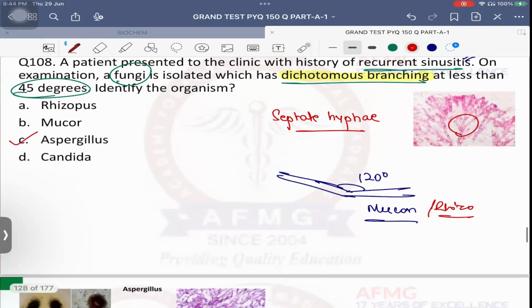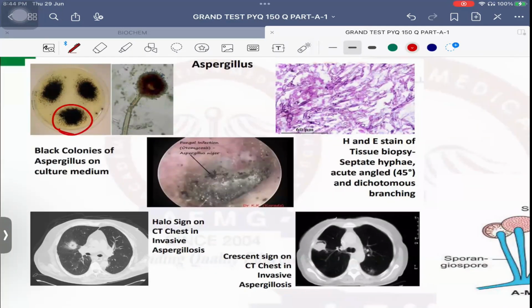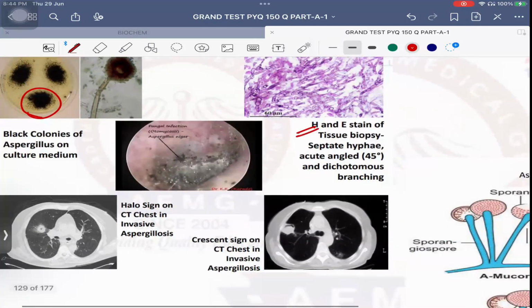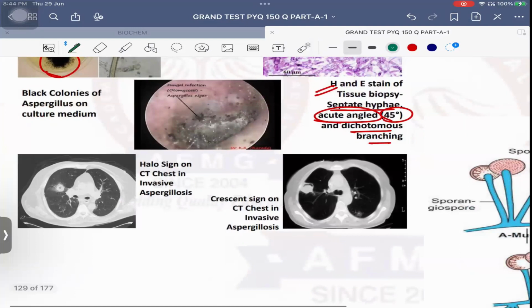That's it. Aspergillus, usually Aspergillus niger will form which color colonies? Black colonies usually. ठीक है, important. Okay, and H&E stain, as I've told you, it will show septate hyphae which are acute angle at 45 degrees and a dichotomous branching will be seen. Okay, and Aspergillus niger will cause otomycosis.